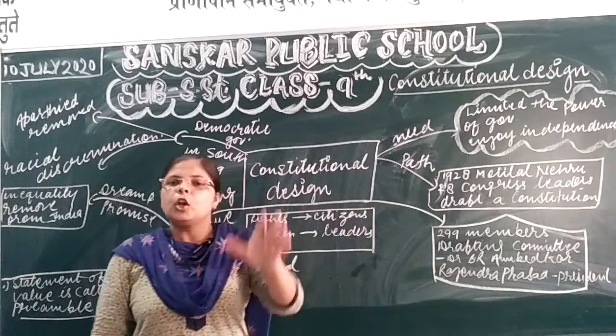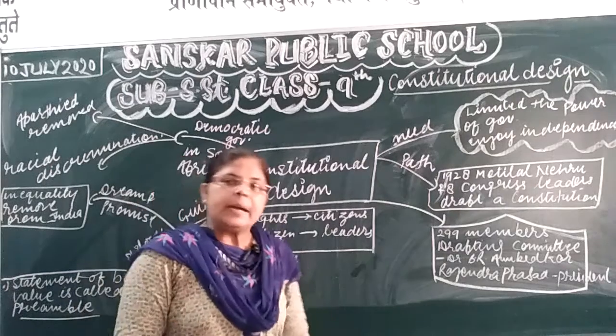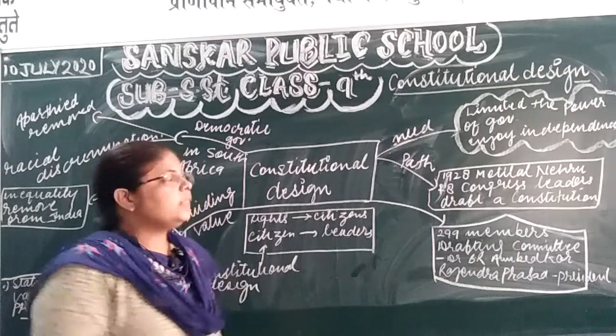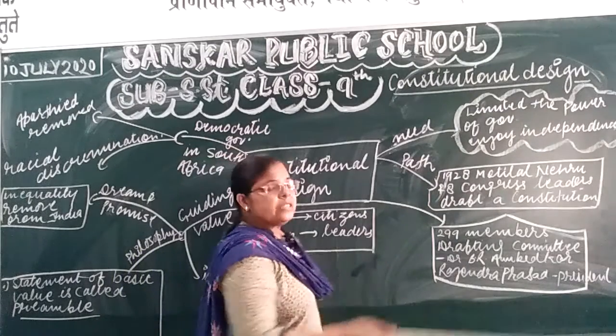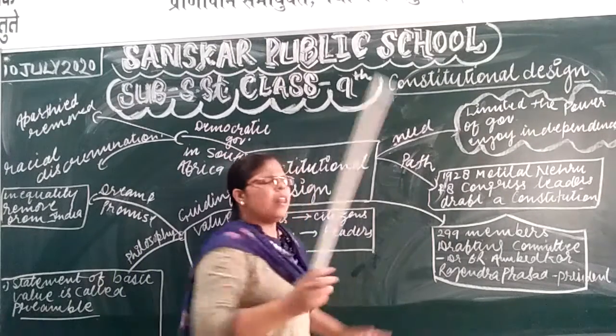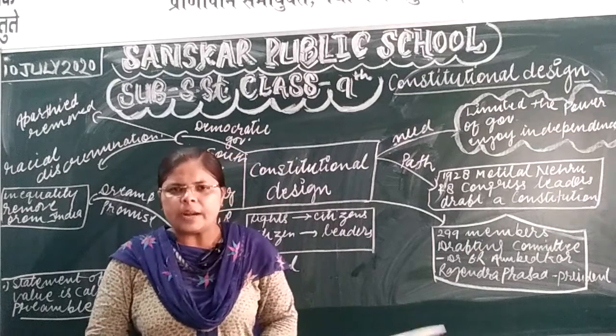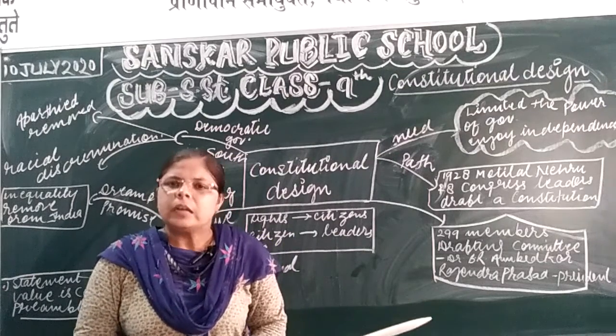At that time, Lord Irwin was the viceroy, but Lord Irwin refused to fulfil the requirements and demands of Motilal Nehru, and against it, Congress held a large session in Lahore on the bank of the river Ravi.